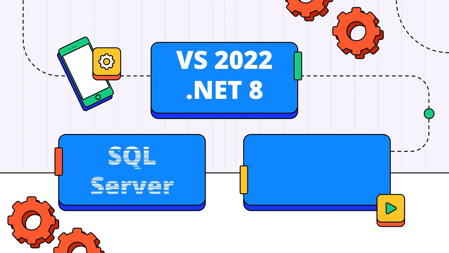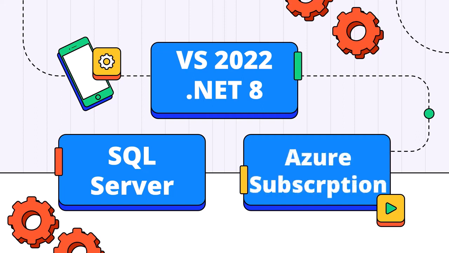Next thing, for the database, we will use SQL Server. Now make sure to use SQL Server and also install SQL Server Management Studio. You will have to install both of them to get SQL Server Management Studio up and running on your local machine. Finally, you will require an Azure subscription. We will be using Azure Service Bus for communication between the APIs that we will build.